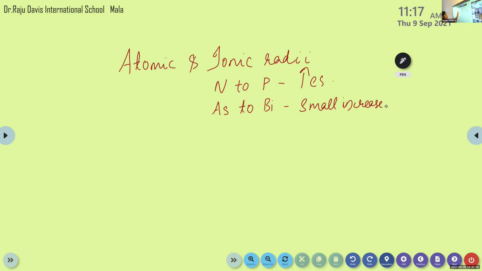Okay, nitrogen to phosphorus, atomic radius, covalent radius increases. From arsenic to bismuth, only small increase in its radius. That's about the atomic and ionic radii.